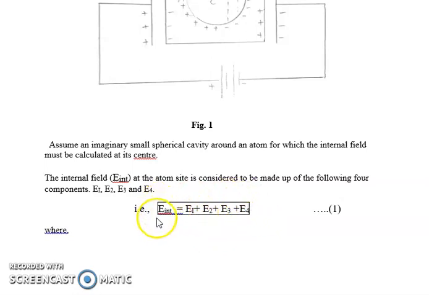All these E's represent the electric field due to charges. From where these charges are coming is what we are going to see for E1, E2, E3, E4.